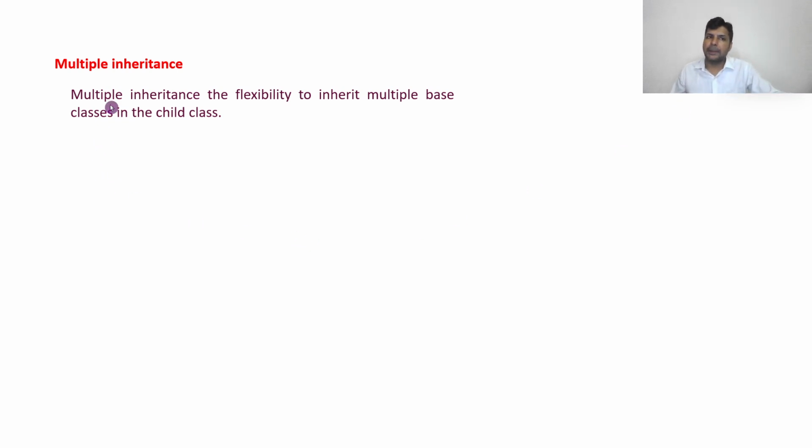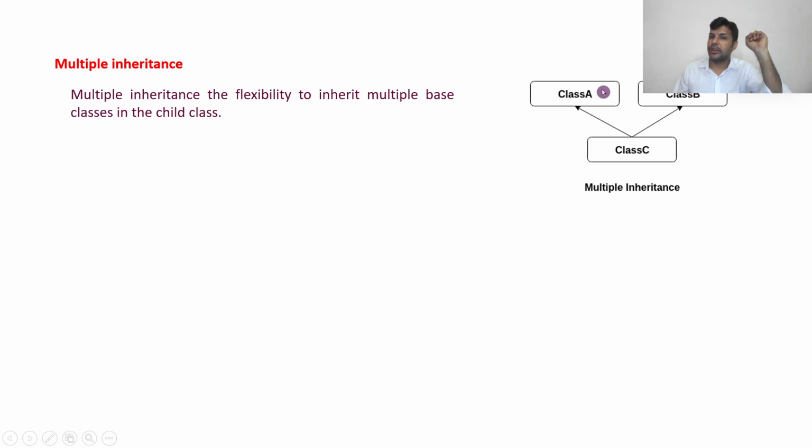Now coming back to our topic, multiple inheritance. How will multiple inheritance work? Multiple inheritance is the flexibility to inherit multiple base classes into the child class. That means the child is one but the base classes are more than one, the reverse of the hierarchical model.